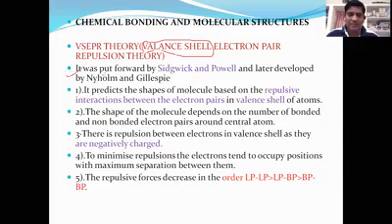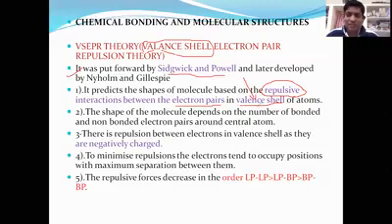VSEPR theory was initially explained by Sidgwick and Powell. Now, what are the postulates of VSEPR theory? When discussing the postulates, we observe repulsive forces, and these repulsive forces act between electron pairs in the valency shell. Each molecule contains a central atom, which is surrounded by other atoms.